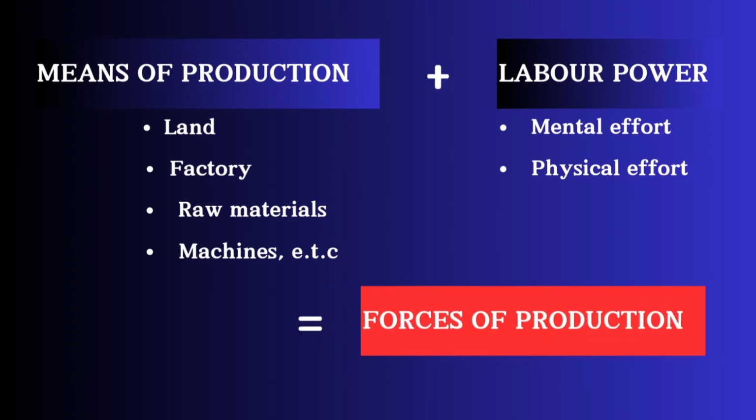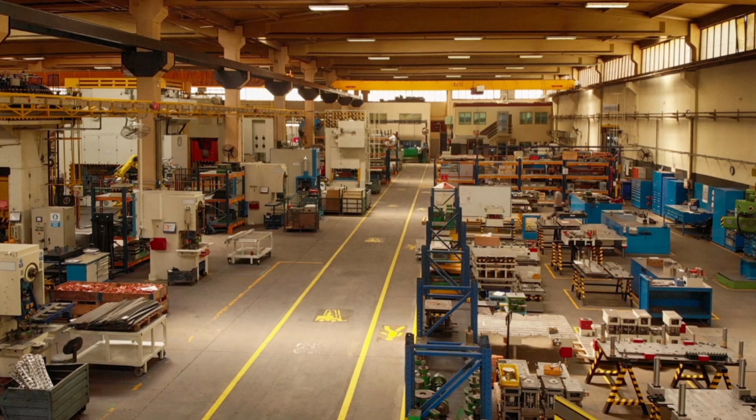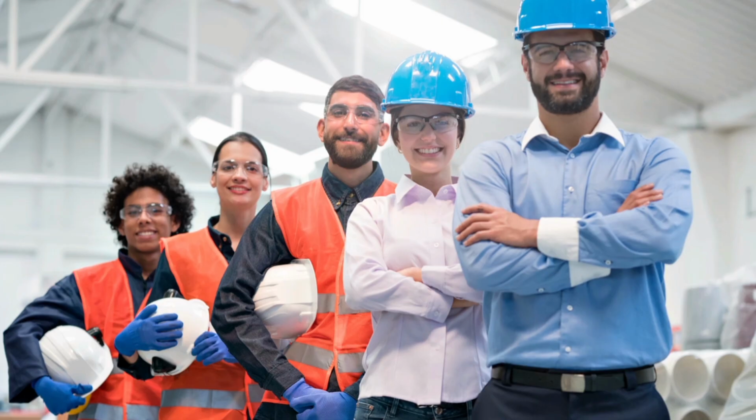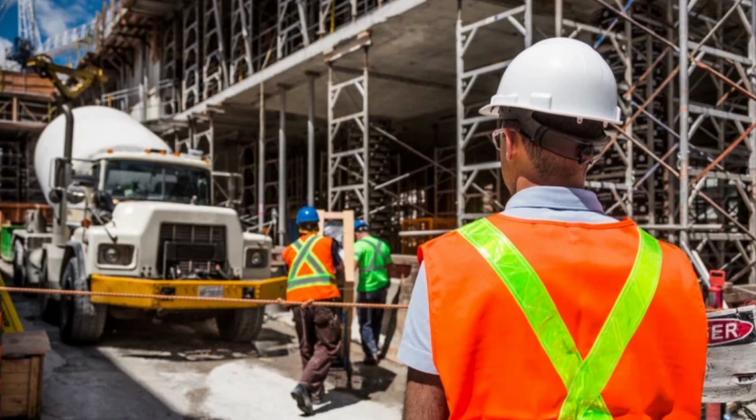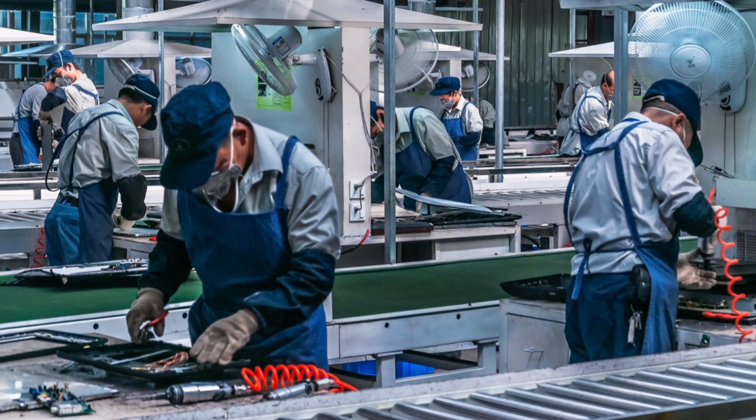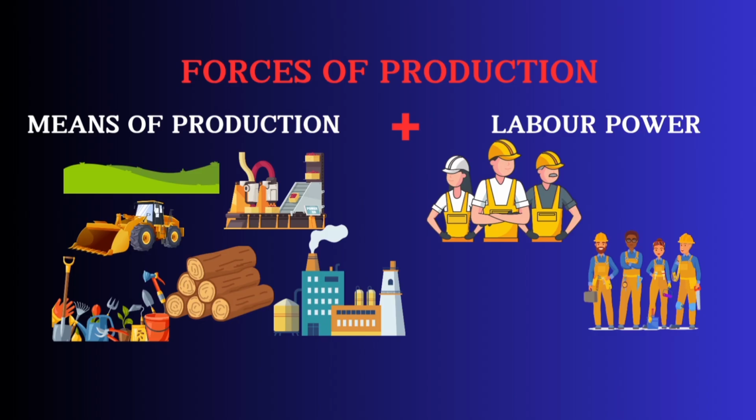Take, for example, a factory is a means of production, but the factory alone cannot produce anything. You need workers to operate the machines. And it is only when these resources, the land and the machines, are utilized by the workers, can they be able to produce value. This is why the unity of these two, that is the means of production and labor power, gives us the forces of production. And as technology and skills improve, these forces of production also evolve and grow.